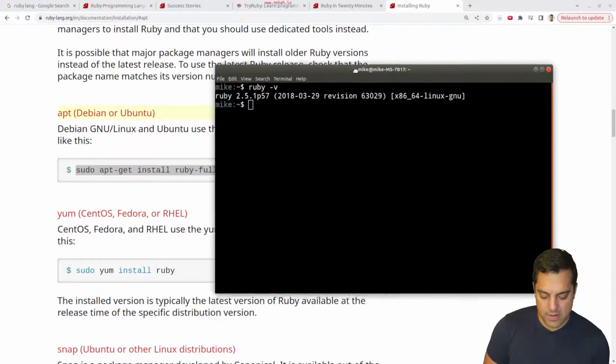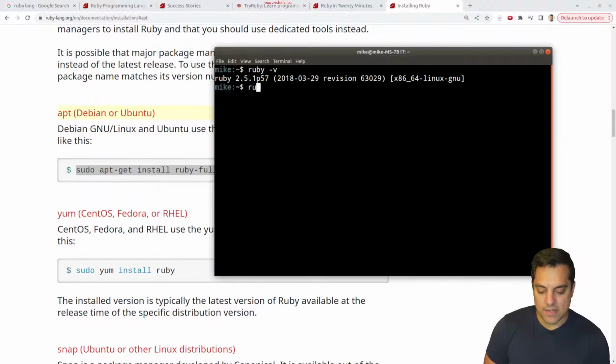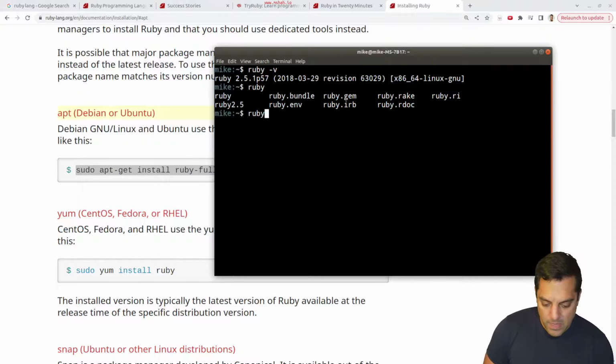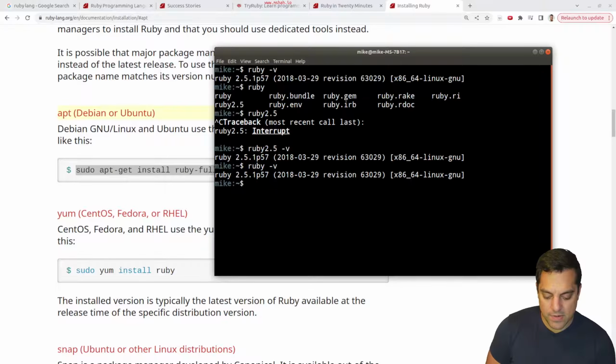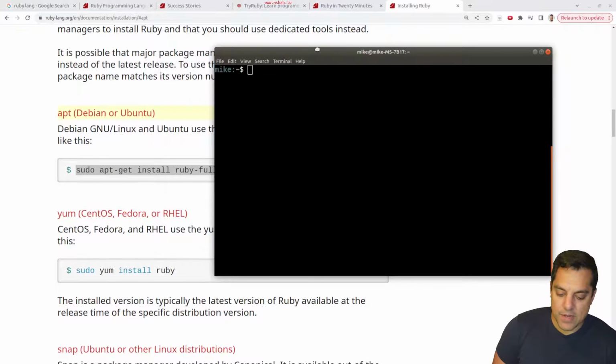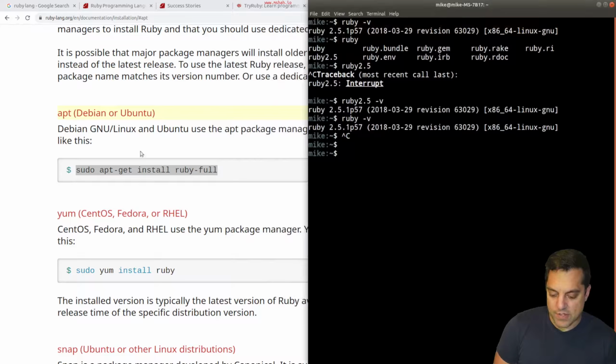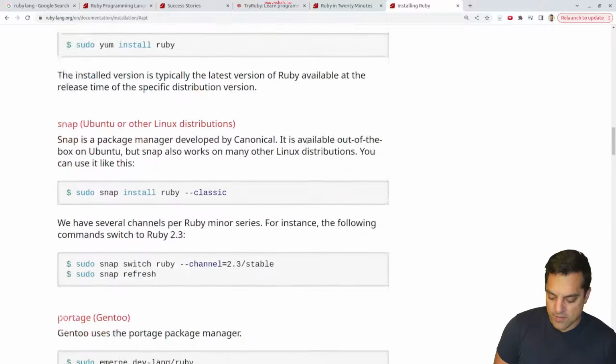Let's see here. Try to figure this out live as always. Ruby. Oh, I guess I do have version 2.5 on here. Maybe that got installed with something else. Okay, so that is giving me the older version. Wonder why that was crashing here. Well, maybe we can go with 2.5 and then I can wrestle and install the right thing.